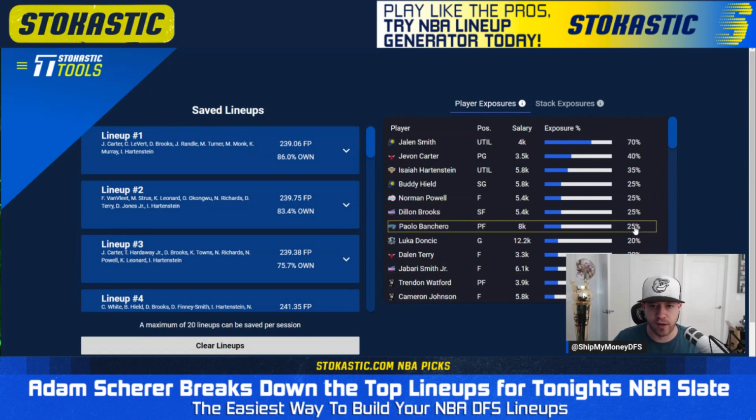So overall, it just looks like a slate where you're probably going to end up being more balanced in terms of salary, unless we start getting guys ruled out, unless Donovan Mitchell gets ruled out, Paul George, Norm Powell. Those guys are all questionable. So we do have big name pieces that are questionable that could open up some cheaper value. But for right now, it looks like a slate where if you are trying to get more stars and scrubs, you're going to be playing some really questionable dudes. Otherwise, you're probably going to be living more in this balanced range.